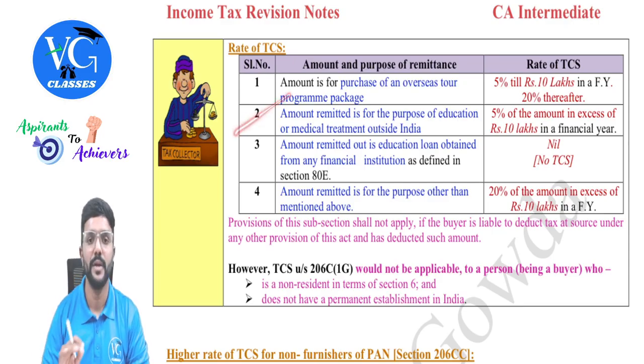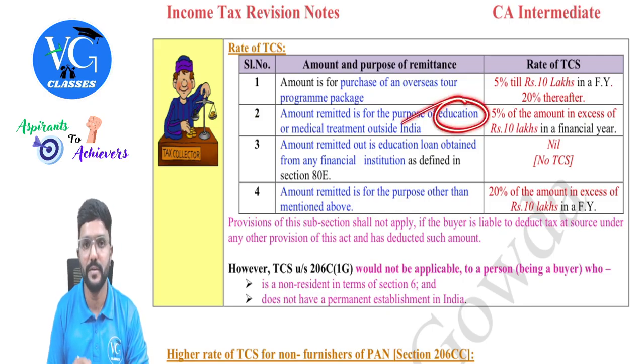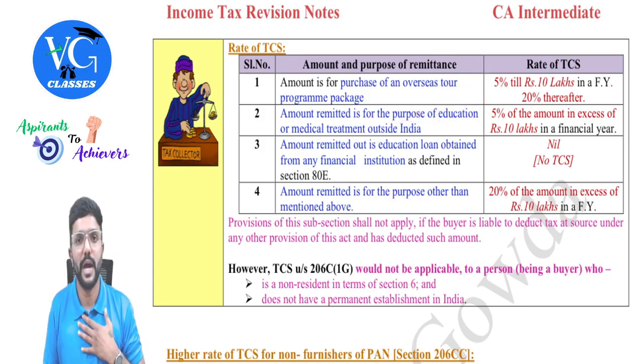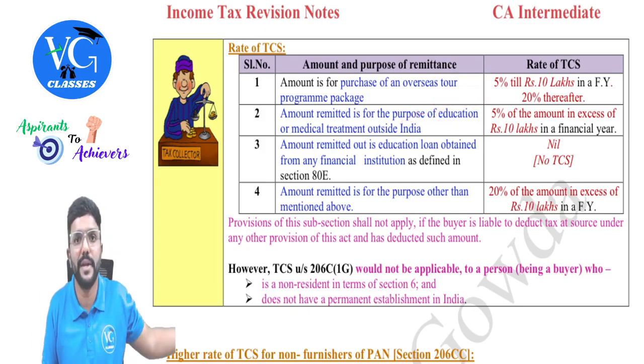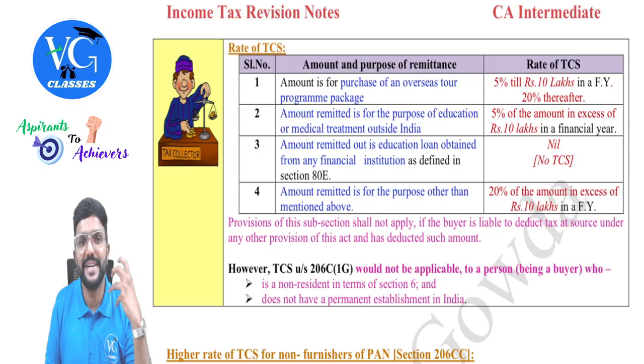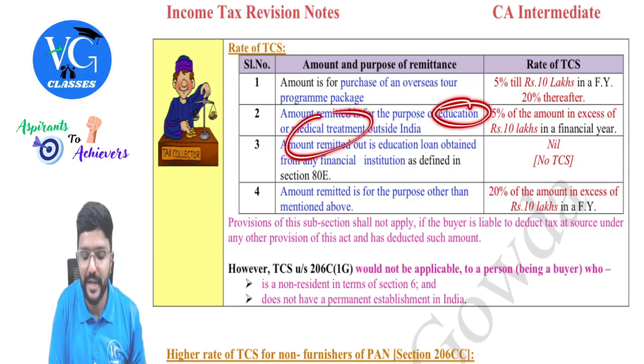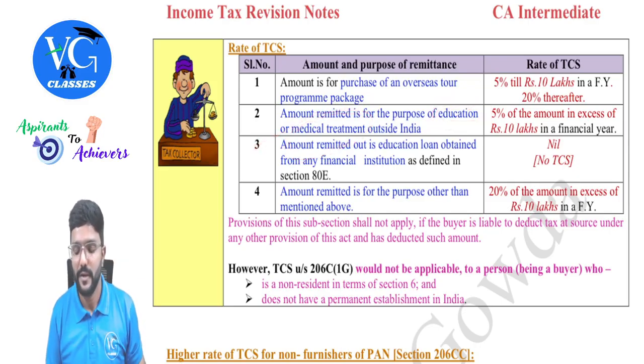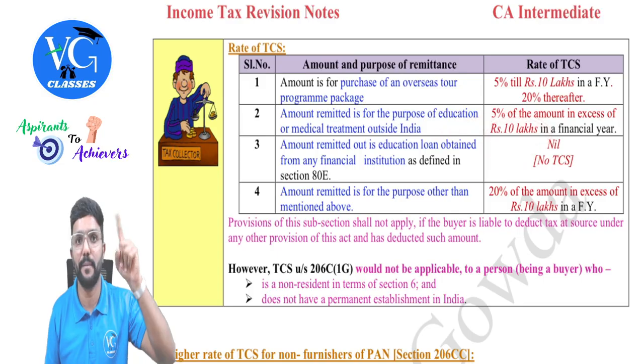Next, the second one. Amount remitted is for the purpose of education or medical treatment outside India. And here education is covered, but not an education loan. Means I am remitting my own money, sir, or my parents' money, sir. I have not taken any loan. So if the amount remitted outside India is for education or medical treatment purpose, then 5% is the TCS to be collected in excess of 10 lakh, which is an amendment.